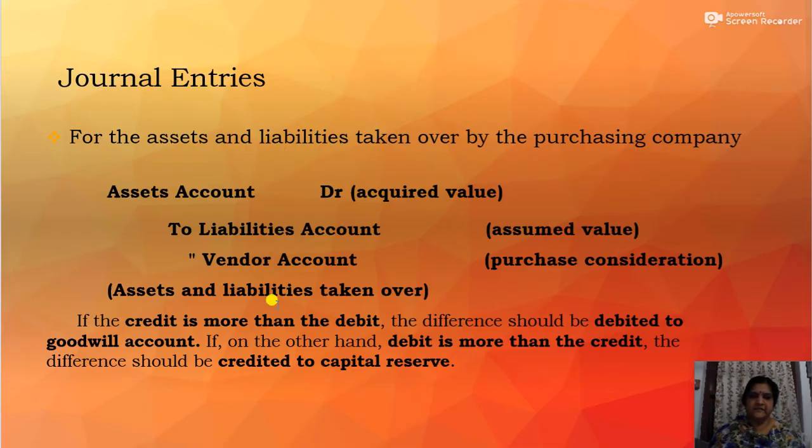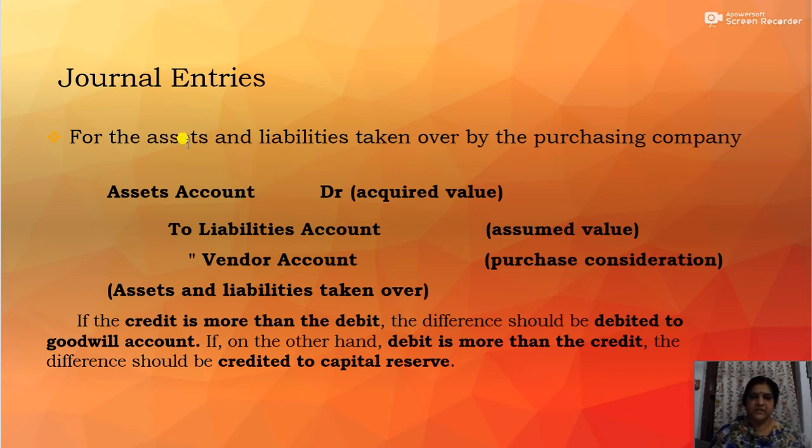So in case the purchasing company is opening a new set of books, then two journal entries are required with regard to acquisition. The first journal entry is for the taking over of assets and liabilities, that is for the assets and liabilities taken over by the purchasing company. And the second journal entry is for the payment of purchase consideration.